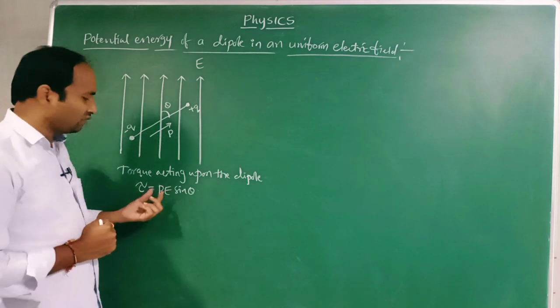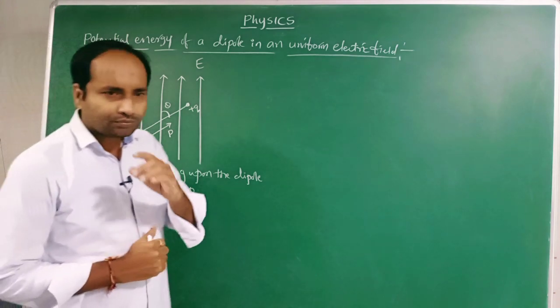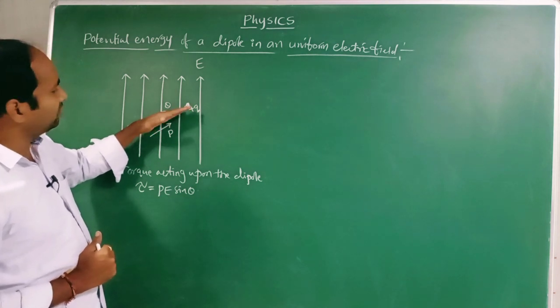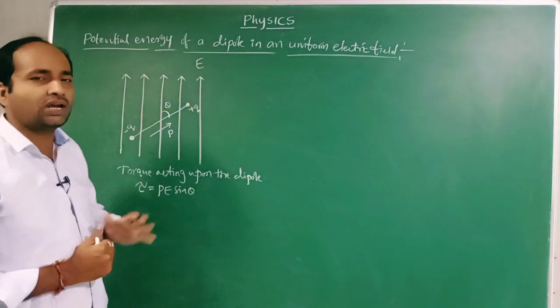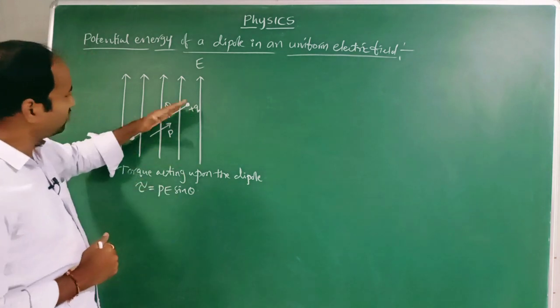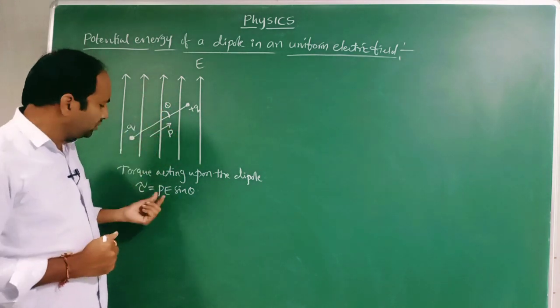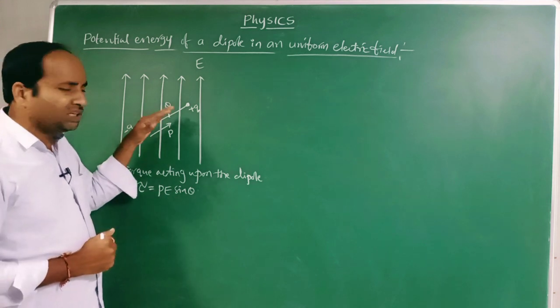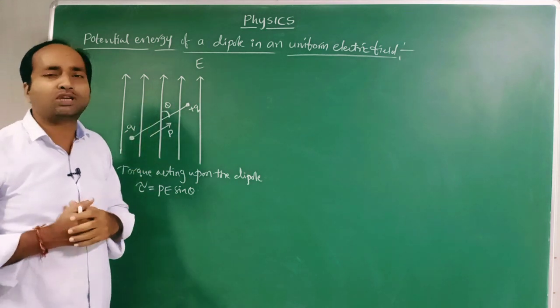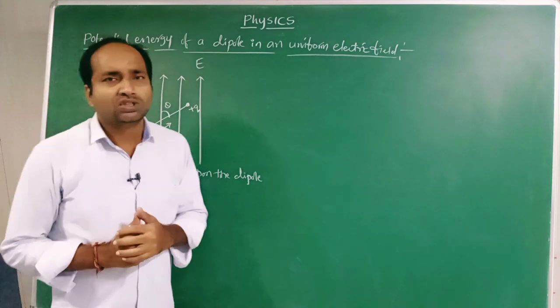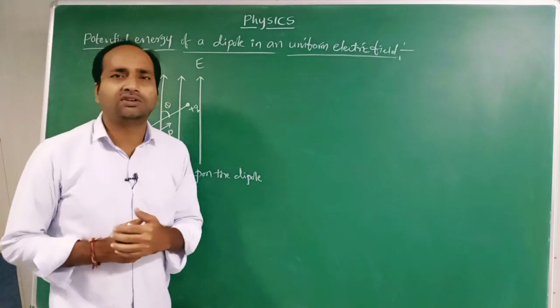Now here the torque is a variable. So let us consider that the dipole is rotated through an angle theta. Due to this PE sin theta, it is rotated through an angular displacement theta. Now we should calculate the work done. What is the expression for work done in rotational motion?